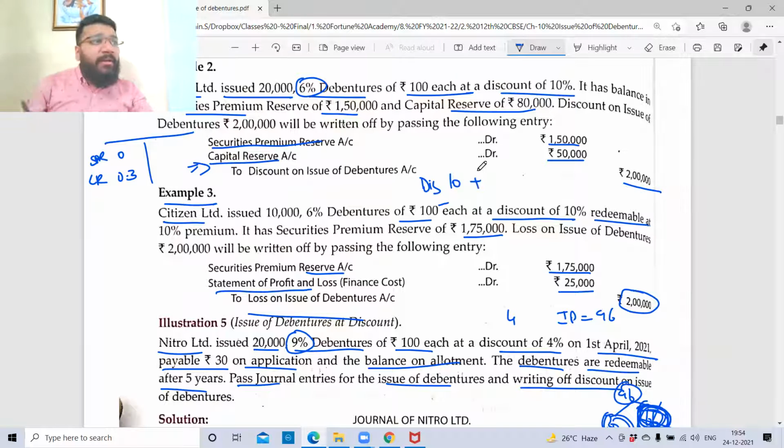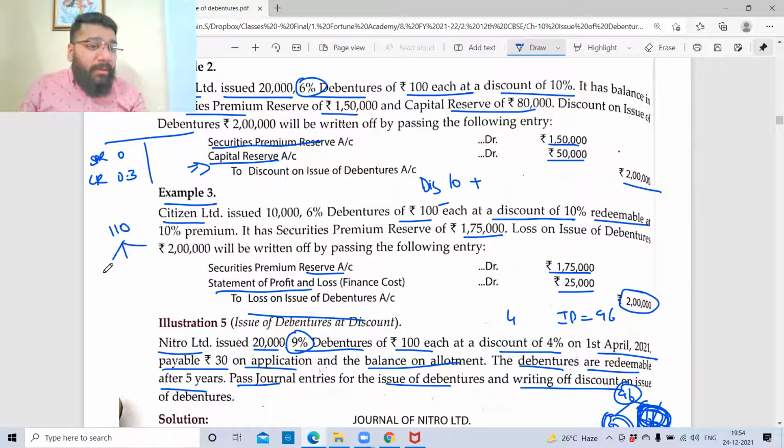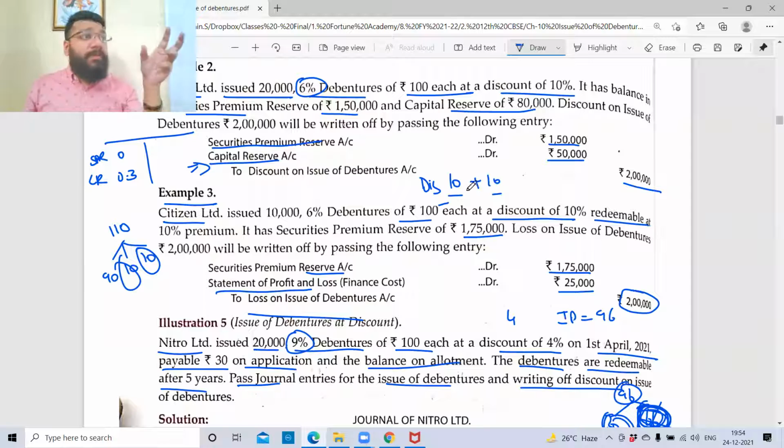When you're redeeming it, you're redeeming at a premium. 90 rupees you got. When you're redeeming it, you're repaying 110 rupees. 10 rupees is discount. 10 rupees is premium. So 20 rupees is the total loss.